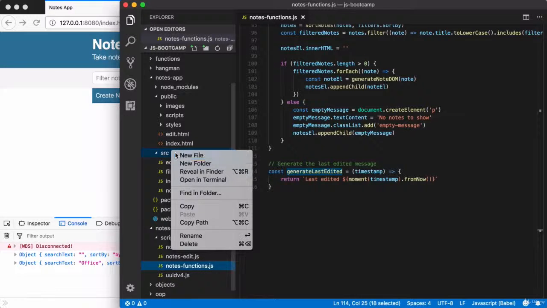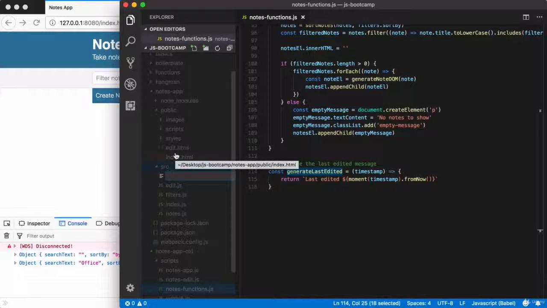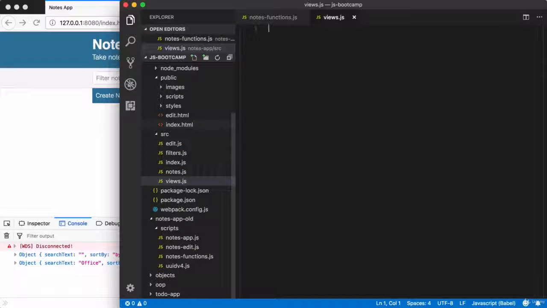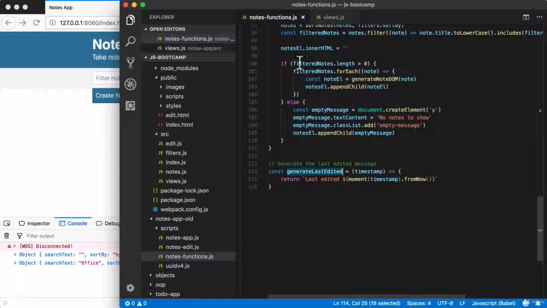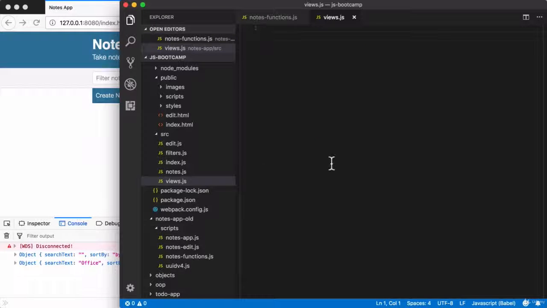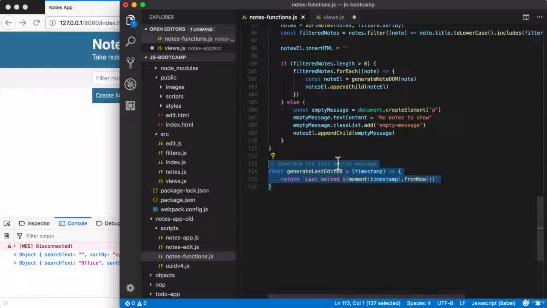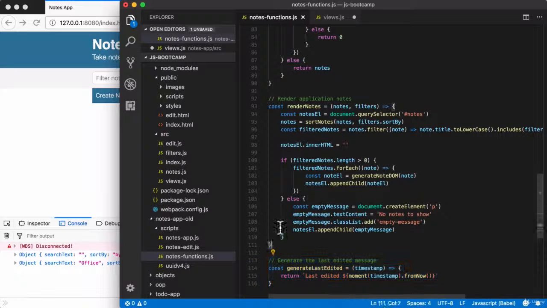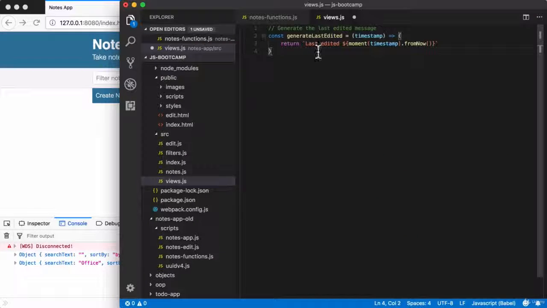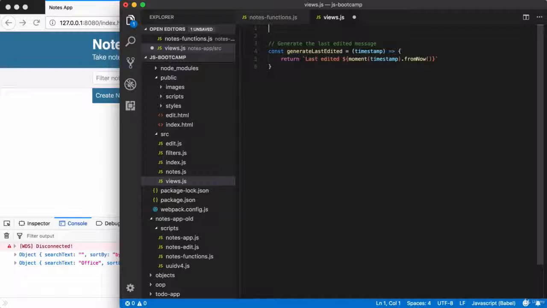Over in the source directory, let's go ahead and create a brand new file. So we're going to make a new module that can be required throughout our application. And we're going to call this one views.js. And in here, we're going to end up adding and exporting those three functions. First up, let's go ahead and get all three functions over in this file. I'm going to grab generate last edited, copy that over to the new views module. Up above, I'm going to grab render notes and copy that as well. I'll add that before generate last edited.